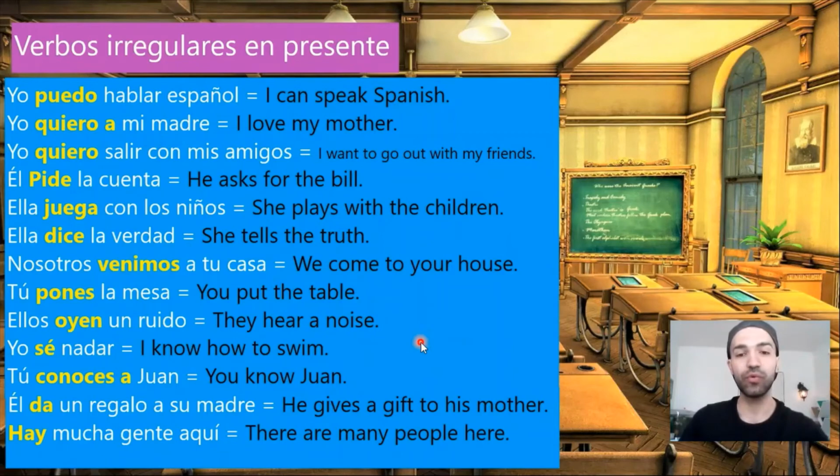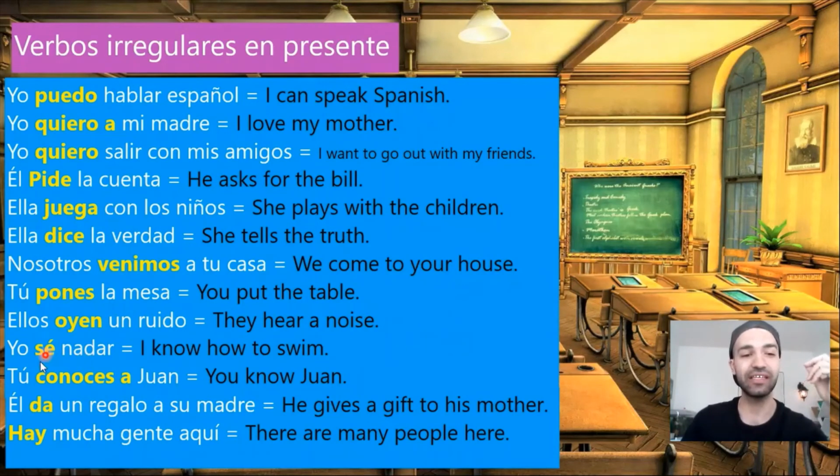Also, when we want to say that we know an information, or we want to give an information that we know, we also use el verbo saber. For example, I know that it's raining right now. Here, I use el verbo saber and I say, yo sé que está lloviendo. Yo sé que está lloviendo. I'm giving an information that I know.